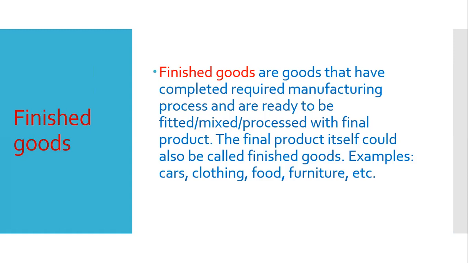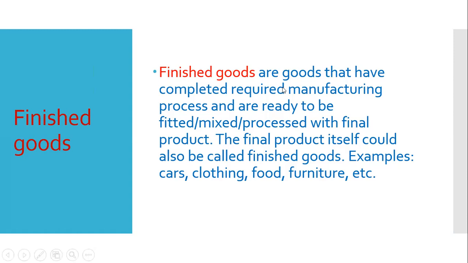Salt itself is a finished good, but when it is used in preparing a bakery item, it is mixed with the final product. And the final product itself can also be called a finished good. When the bread or the cake is ready, that is also a finished good. And the salt, the ingredient used in preparing that bread, is itself also a finished good.